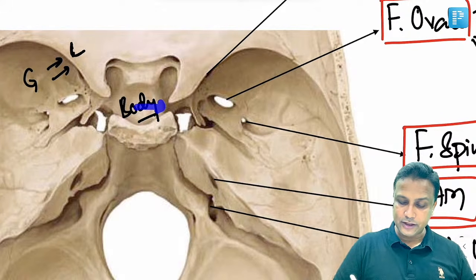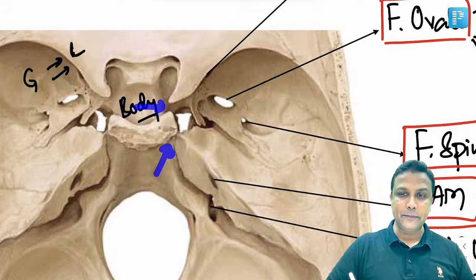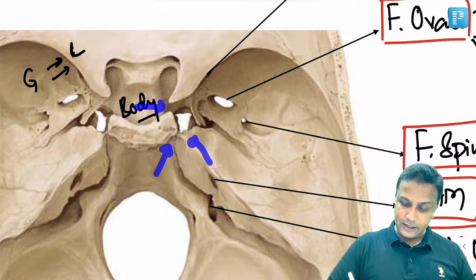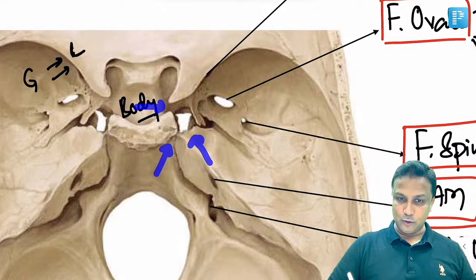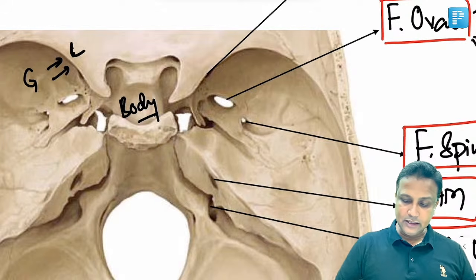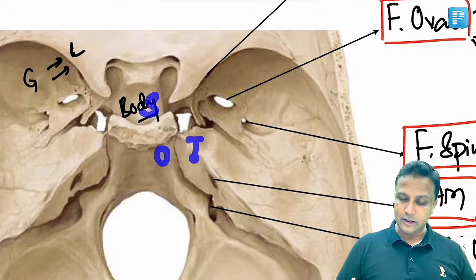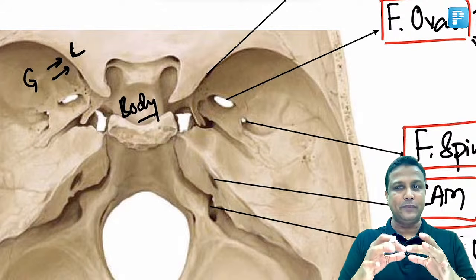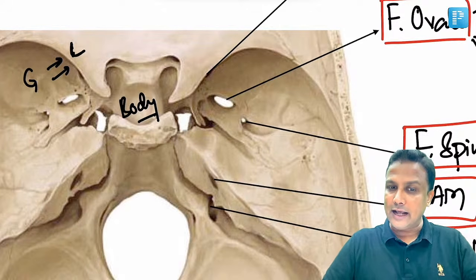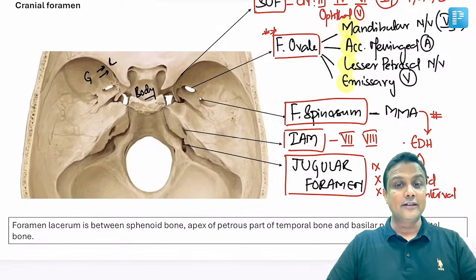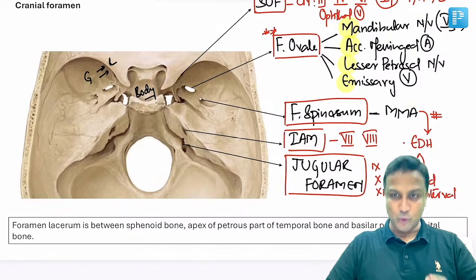Of course, your sphenoid bone here. Now, this one here will be the occipital bone. And yes, of course, this is the apex of the petrous part of the temporal bone. Okay, I repeat again: sphenoid bone, occipital bone and temporal bone. इन तीनों के दरमियान में जो स्पेस है उस स्पेस को हम कहते हैं foramen lacerum. So foramen lacerum is the space present between the three bones.